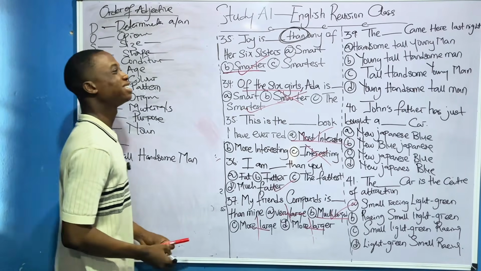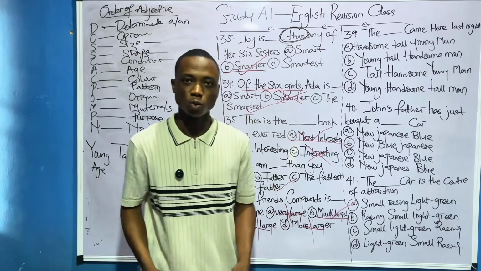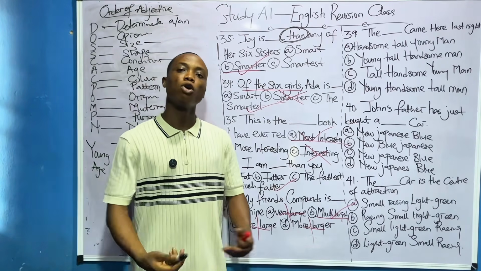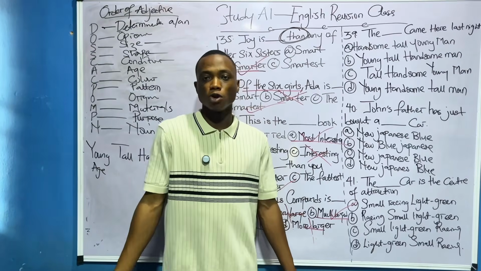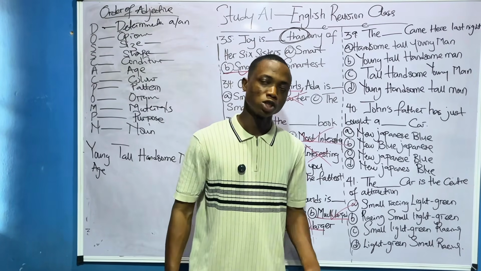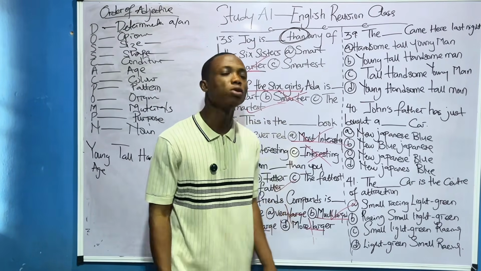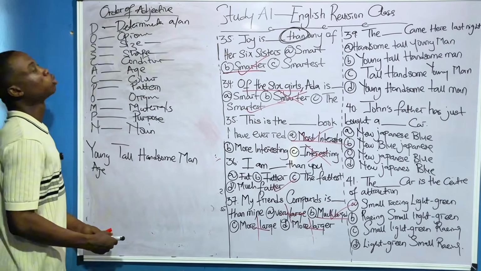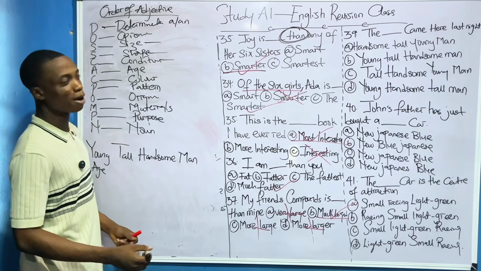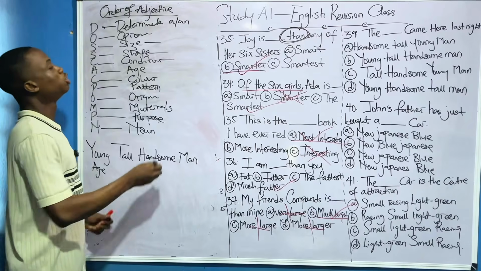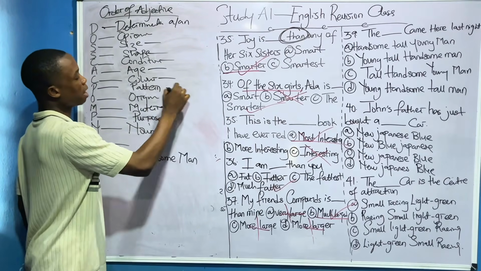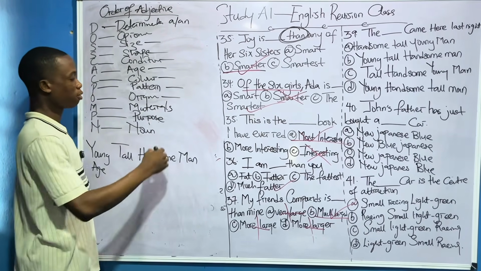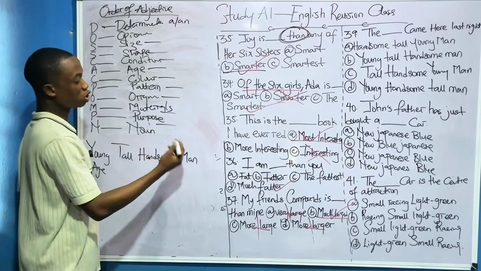Condition is something that can change with time. For example, somebody can be hungry, and the next thing the person is filled up already. That's condition. Somebody can be rich and the next time is poor. That's why they say no condition is permanent. Now age, we all know age. Color, pattern, origin. Origin is where you are coming from. Material. Purpose, what is it used for?